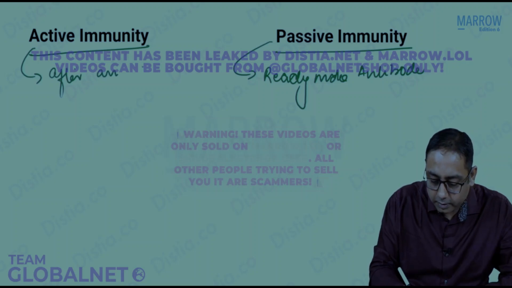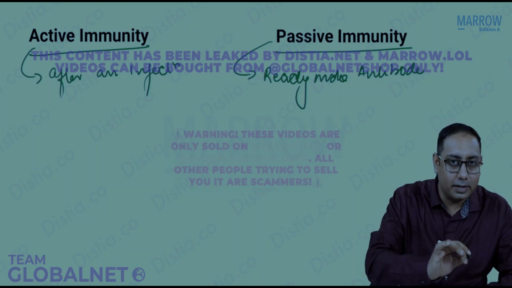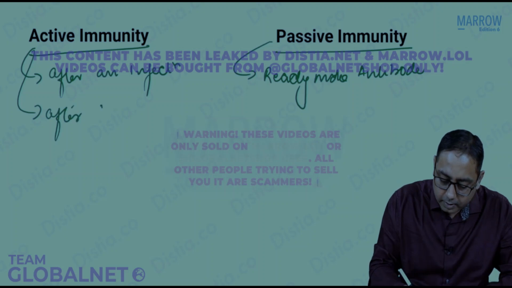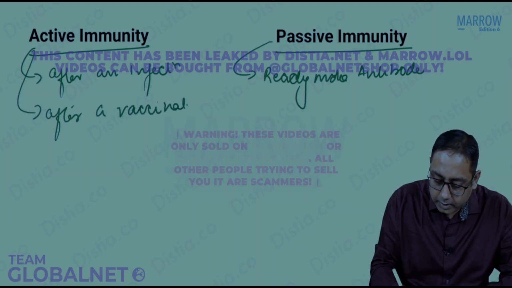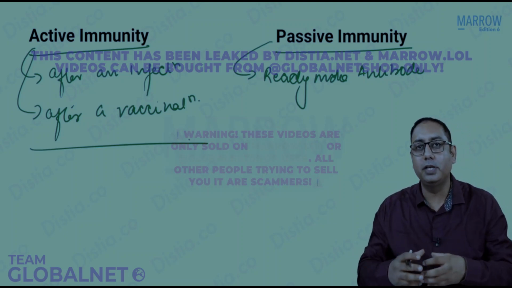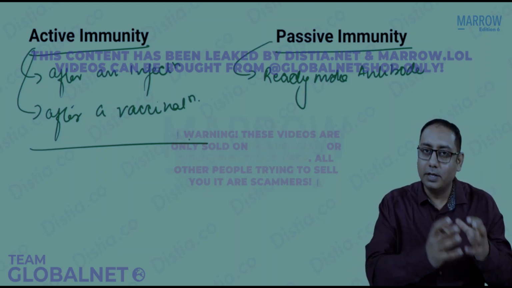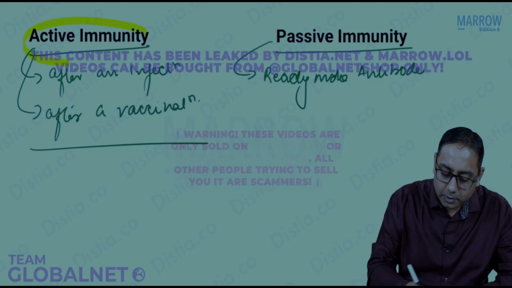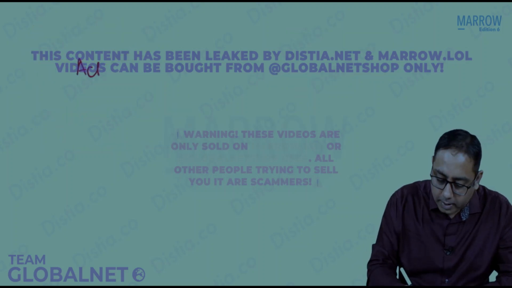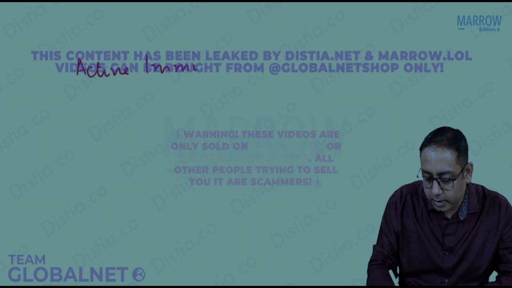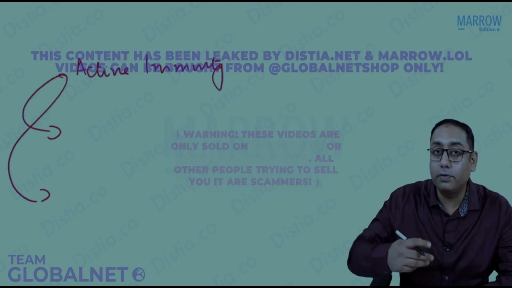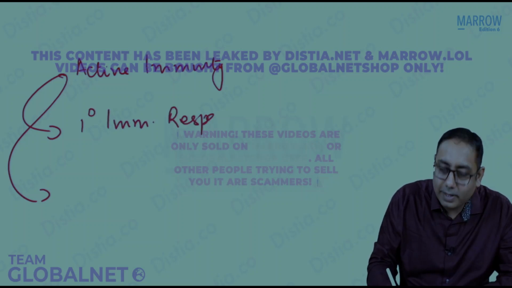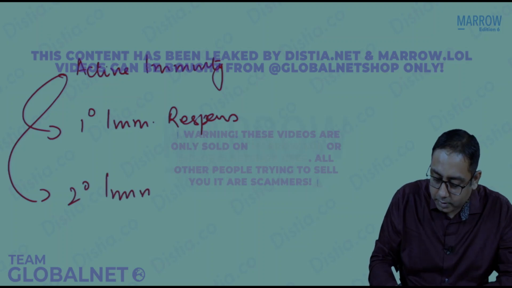Active immunity is developed either after an infection, which could be a clinical case or a subclinical infection, or after a vaccination. That is what active immunity is. So your body actually learns how to make the antibodies. That learning process is active immunity, and if you get the ready-made antibodies, that is passive. Let us have a few words about active immunity. Active immunity can broadly have 2 types of immune responses. We can have a primary immune response, or we can have a secondary immune response.